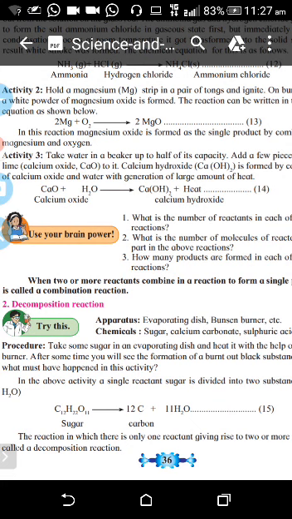And in decomposition reaction, two or more products are formed from a single reactant. For example, I told you water and calcium carbonate. When calcium carbonate is heated strongly, it decomposes to calcium oxide and carbon dioxide gas. Or when electric current is passed through the water molecule, hydrogen and oxygen are separated. These are examples of decomposition reaction.